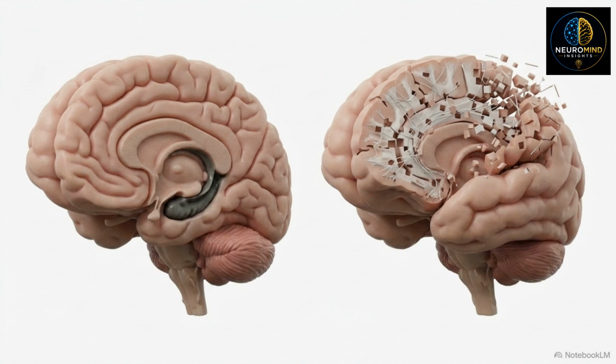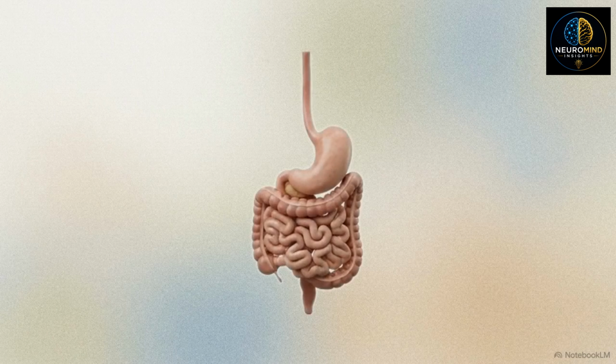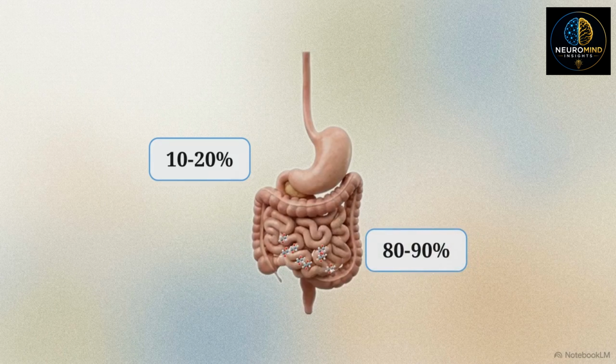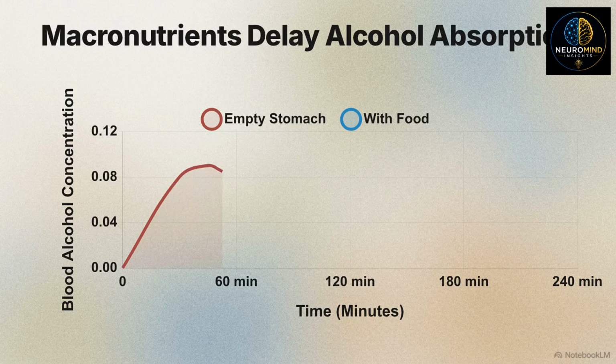fog of cannabis. This diagram illustrates the gastrointestinal tract, mapping the highly predictable route ethanol takes once consumed. Between 10 and 20% of alcohol absorbs directly through the stomach lining, while the vast majority is taken up rapidly by the small intestine. If the stomach is empty, blood alcohol concentrations typically hit their peak in a narrow window of 30 to 60 minutes.